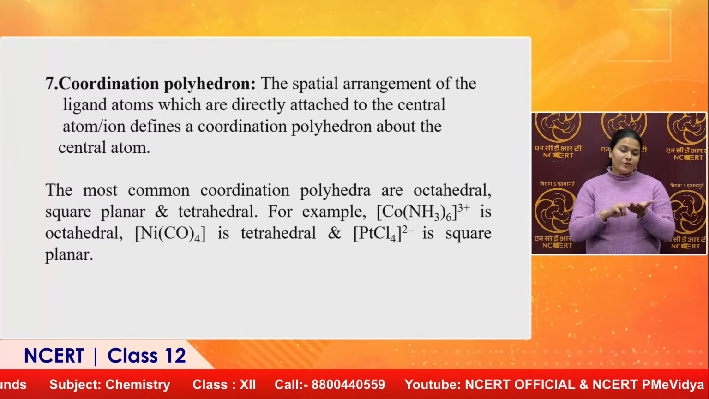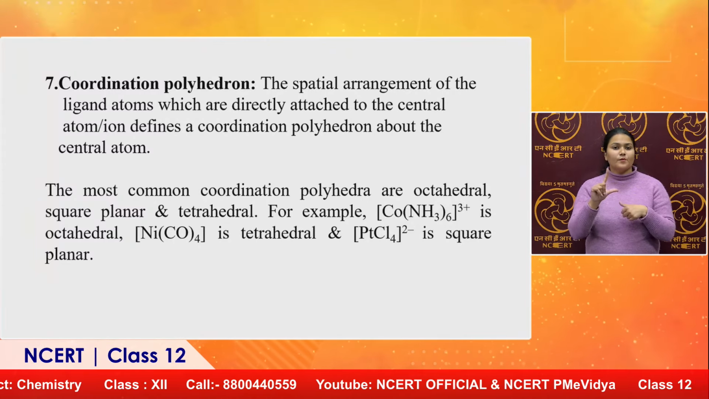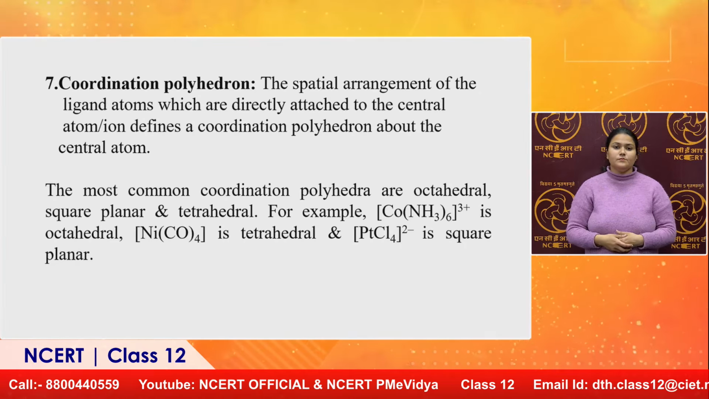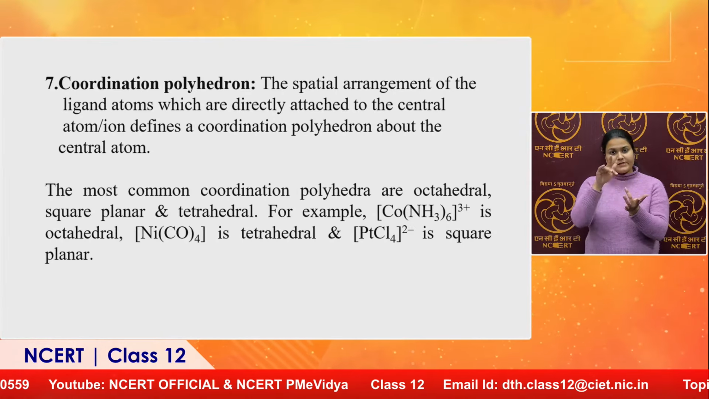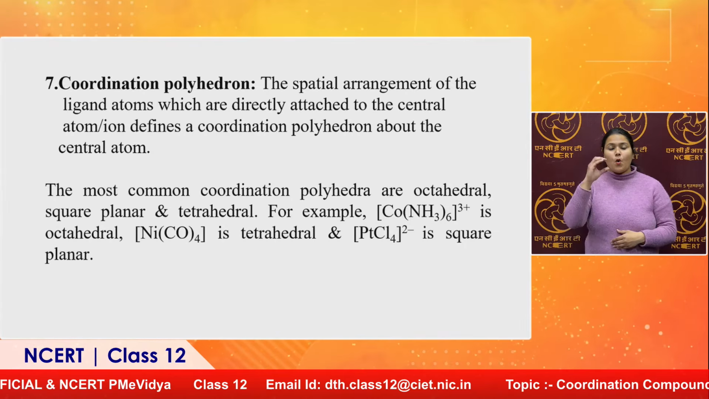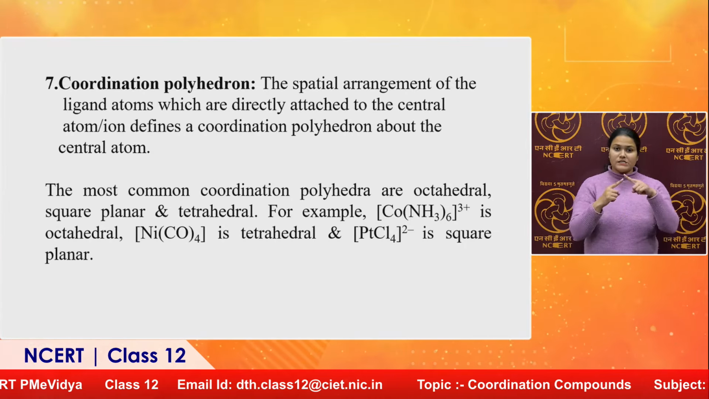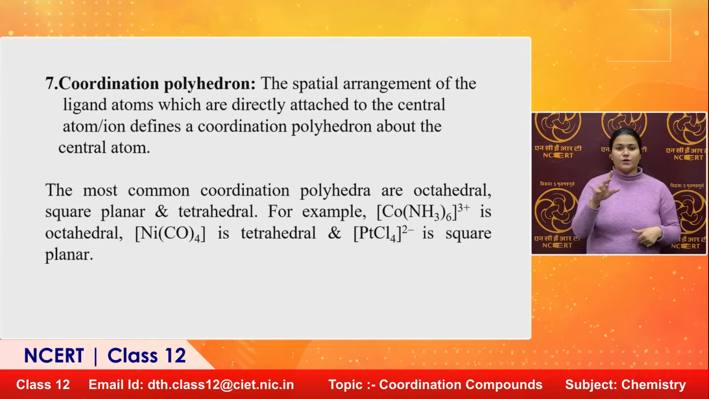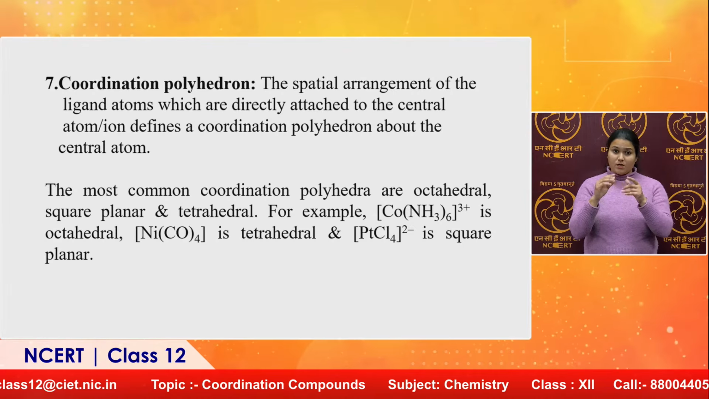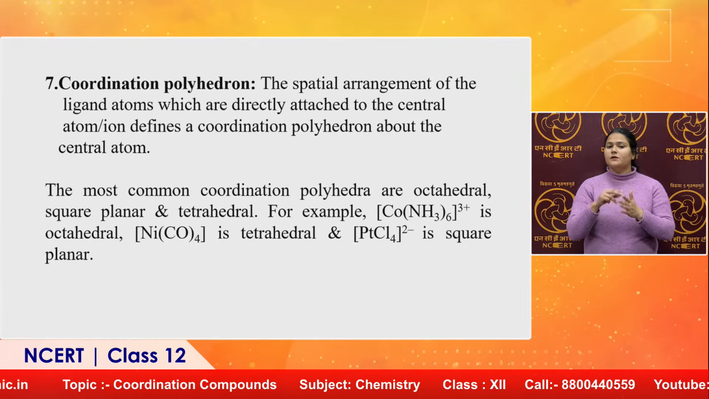Next is coordination polyhedron. The spatial arrangement of the ligand atoms which are directly attached to the central atom or ion defines a coordination polyhedron about the central atom. The most common coordination polyhedra are octahedral, square planar and tetrahedral. In coordination chemistry, generally these three kinds of geometry are seen, whether the complex is octahedral, square planar or tetrahedral.